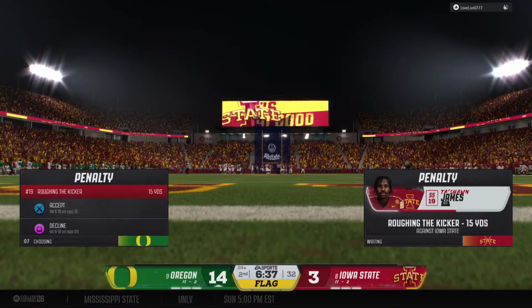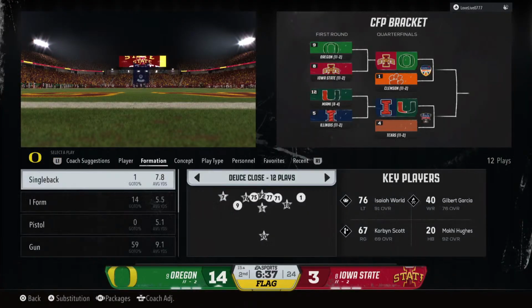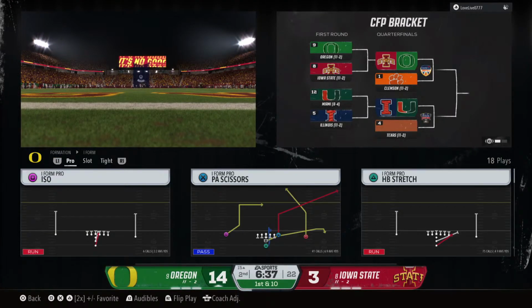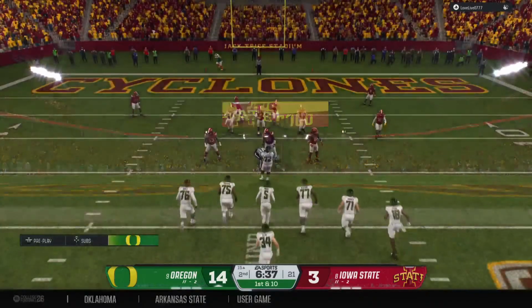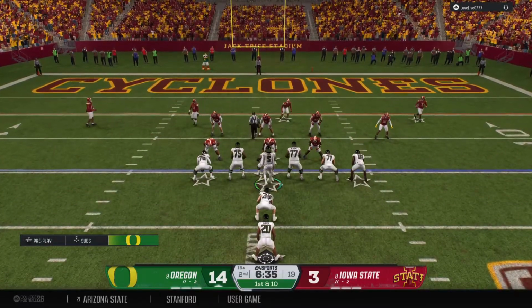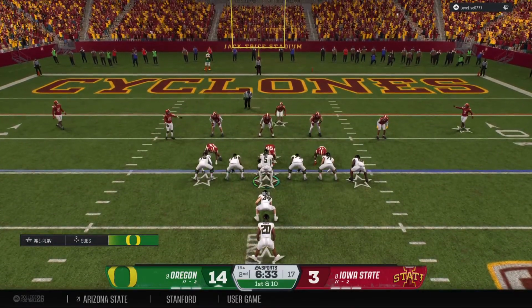Oh, he missed it. Off target that time. But hold on, there's a flag on the field. We'll see what this is about. Roughing the kicker is going to set the offense up now in the red zone with the 1st down.